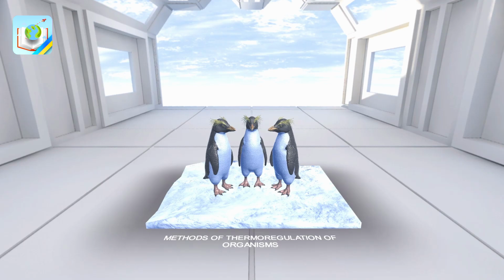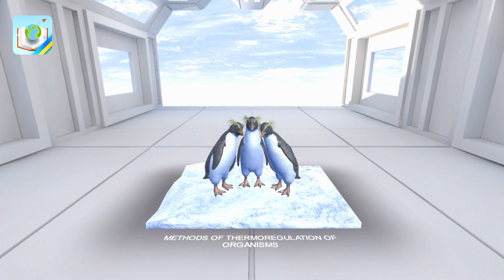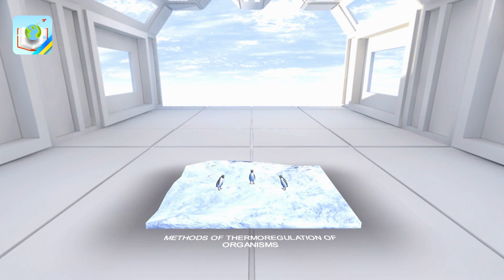Tap on the flock of penguins. There are several types of behavioral thermoregulation. 1. Individual, hole digging. 2. Group, flock of penguins in severe frosts. 3. Social, temperature regulation inside bee nests. And 4. Conditional and reflex, insects, reptiles, and amphibians seek sunlit places to warm their bodies.